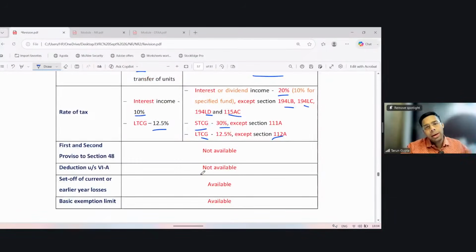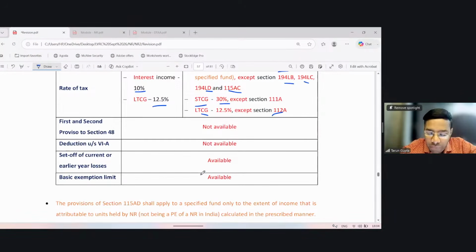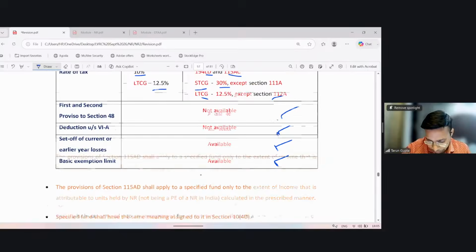Similar to 115AB, no deduction and no benefit of first and second proviso is allowed against this income to FII or specified fund, but they are allowed to set off brought forward losses, and they are also eligible for the basic exemption limit against this income.